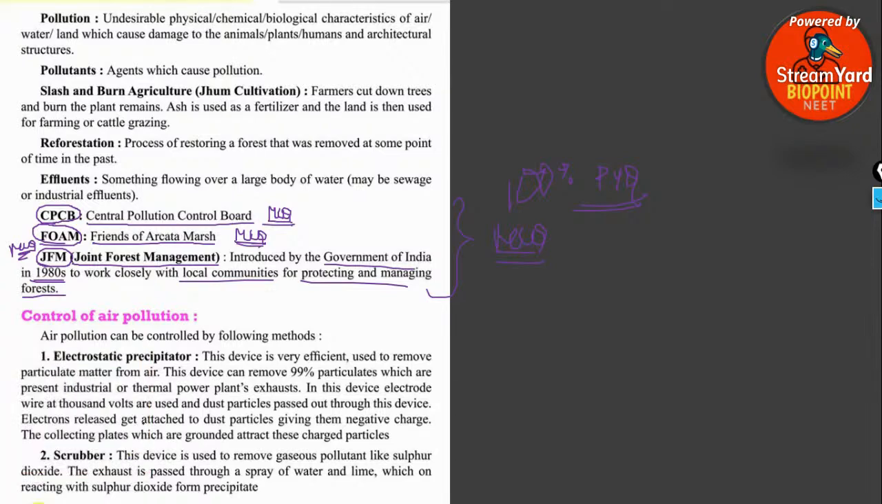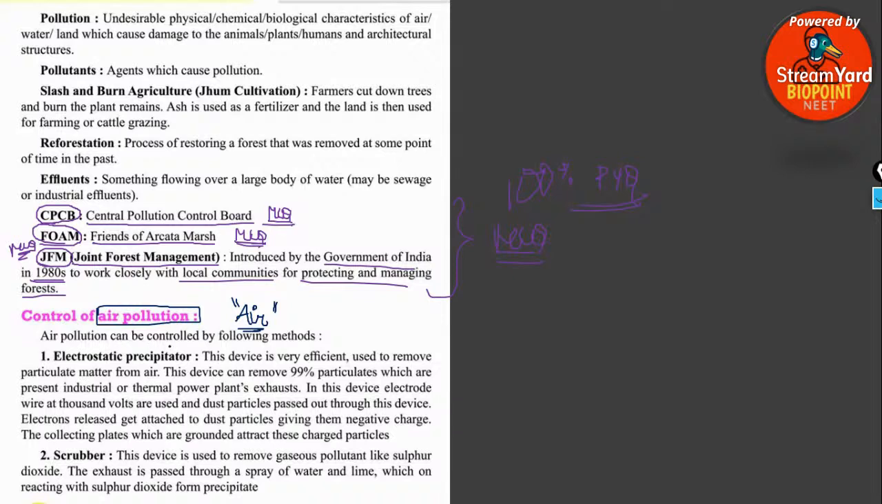Yes, the next one is the control of air pollution. In this chapter, we'll be studying the different kinds of pollution, that is air pollution, water pollution, soil pollution, thermal pollution, all these things. So what is air pollution? Air pollution is actually the undesirable changes in the air, right? Undesirable changes happening in the air or the surroundings, you will call it pollution of air or air pollution.